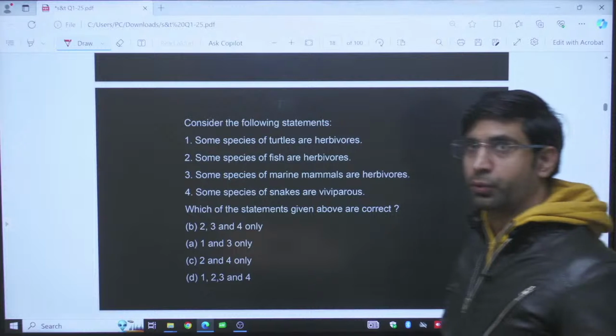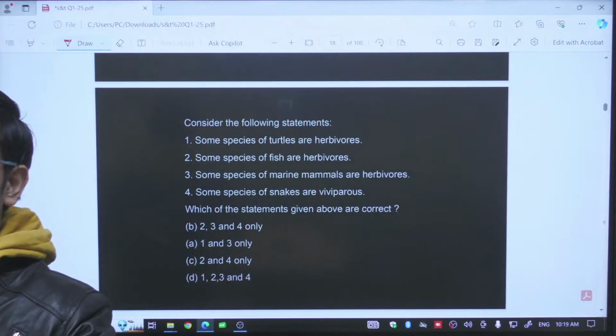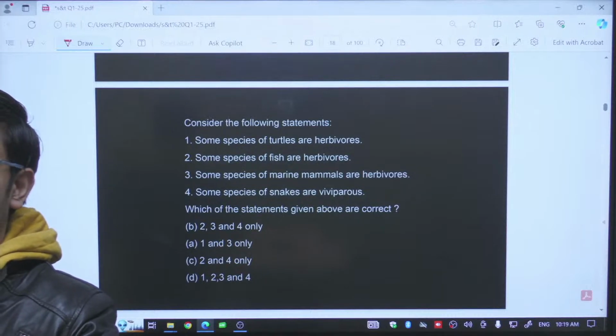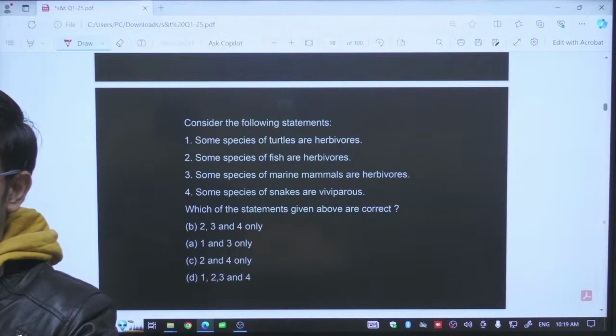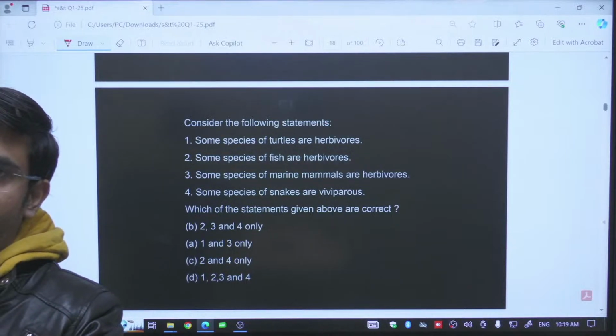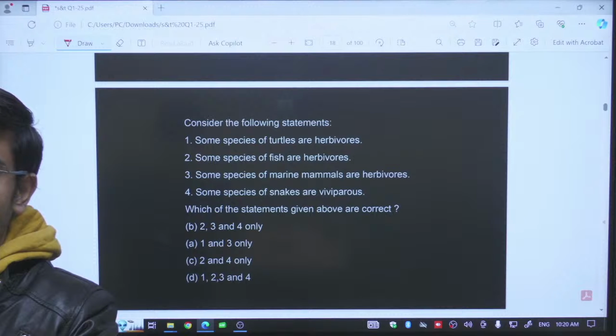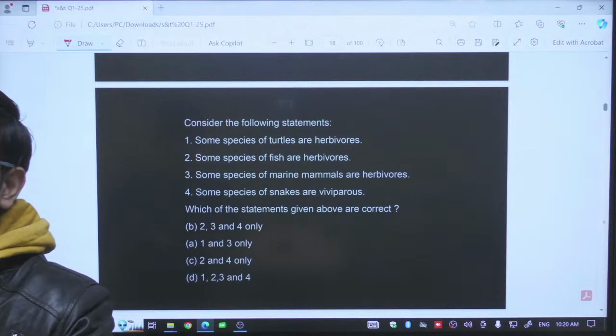This is our next question. Consider the following statements. Some species of turtles are herbivorous. What do we understand by herbivorous? Herbivorous means, in case of the marine food chain, those which are eating phytoplankton. These are small plants. So yes, we have a number of turtle species which are dependent on the phytoplankton in the marine food chain. The first statement is a right statement.